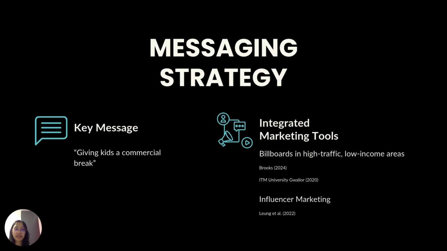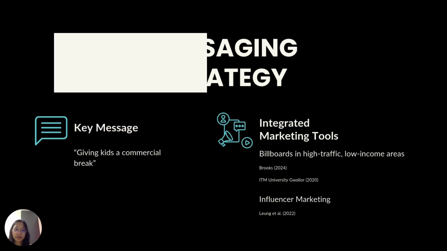We will be using the following integrated marketing tools, and that is the billboards in high traffic and low-income areas. According to research, low-income areas are much more targeted by fast food chains in their marketing strategies, and research also shows the effectiveness of billboard advertising. And another marketing tool we will be using is influencer marketing, where we will be leveraging diet and health advocates on Instagram to reach target audiences directly. This approach uses the theory of research that proves trusted influencers affect audience behavior.